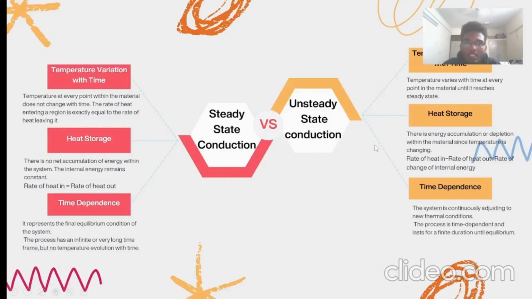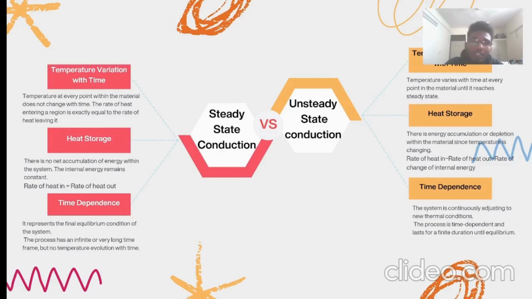Now there are steady state conduction and unsteady state conduction. In steady state conduction, after we start heating the object, the temperature rises at a particular location, the object at that part absorbs some heat and releases some heat to the other part. The temperature rises with time, and after a particular time equilibrium is reached. So steady state is reached.